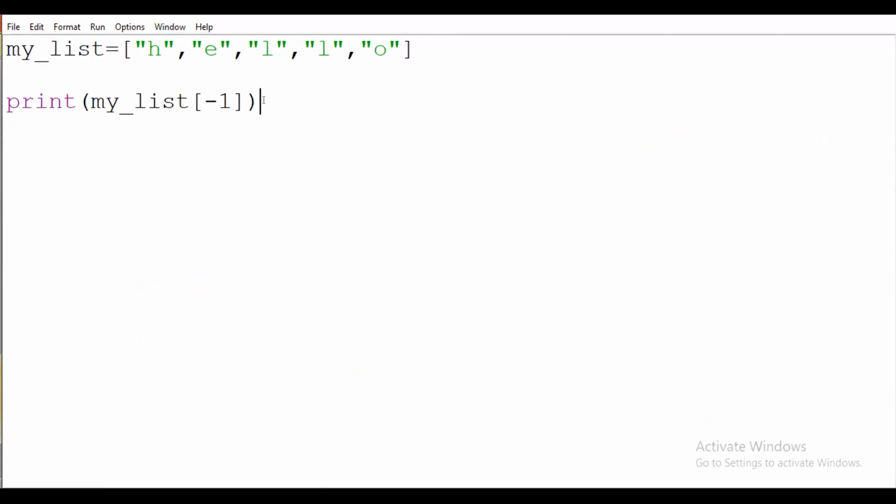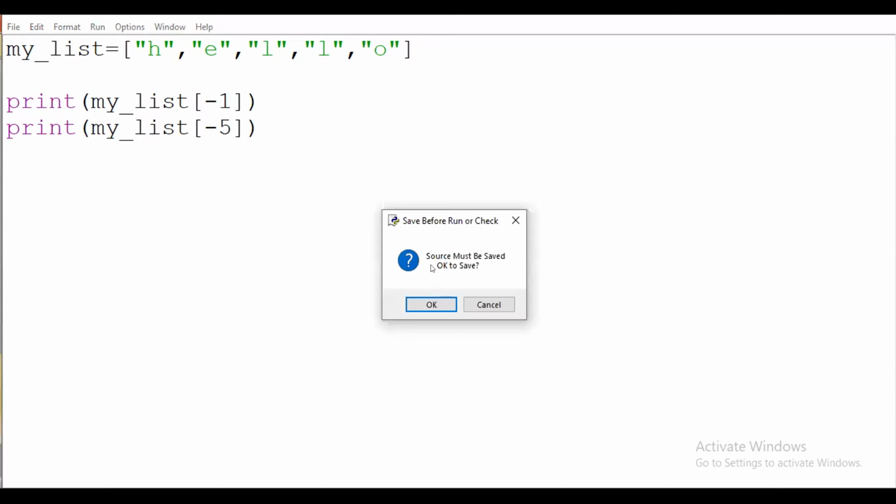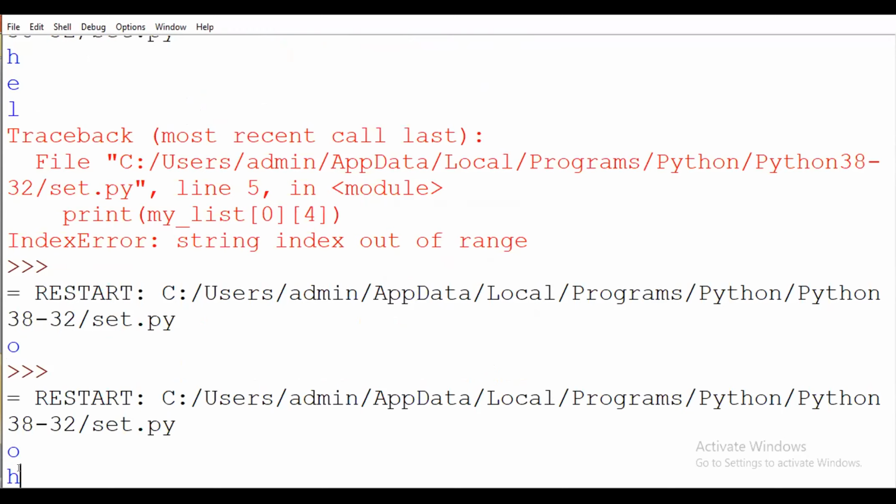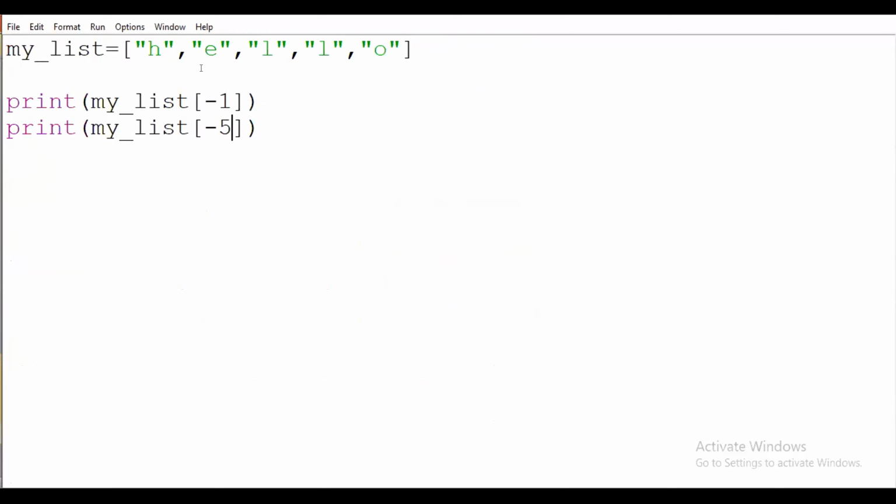We are passing the negative index. Suppose here I will pass once again -5. So it will print, sorry, h. That means my first location, because with positive indexing it starts from 0, and with negative indexing it starts from 1. So it will be a positive and negative index.